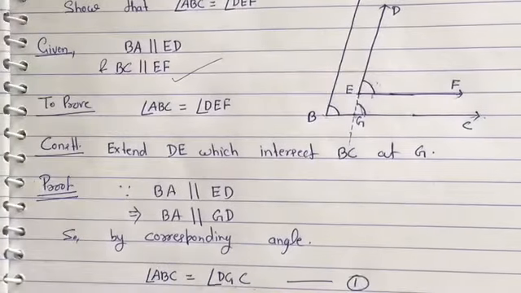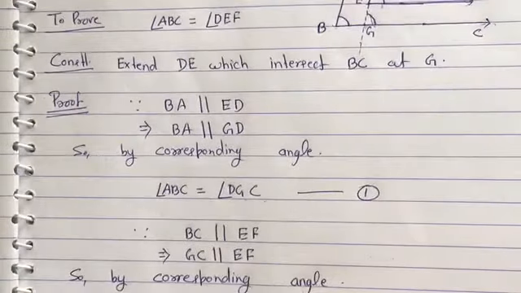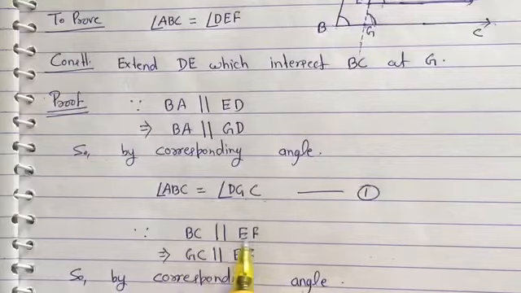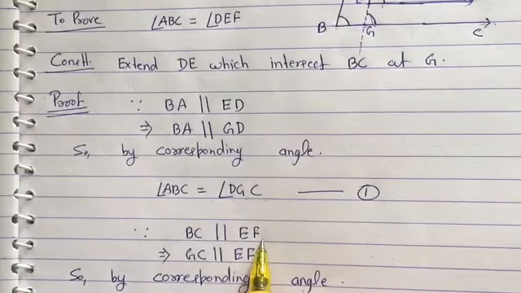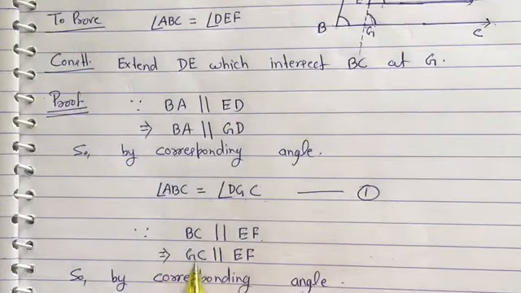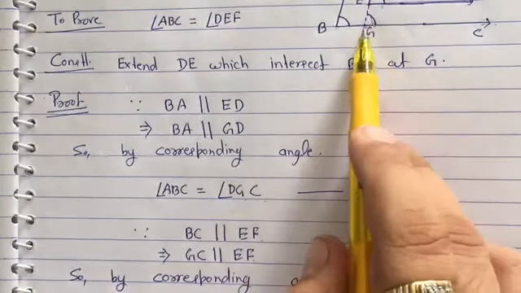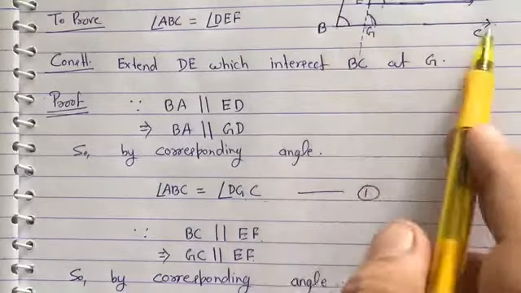Clear? Write down this thing. Since BC is parallel to EF, this implies GC is parallel to EF, because GC is a part of BC.